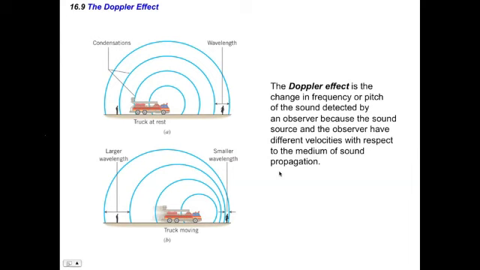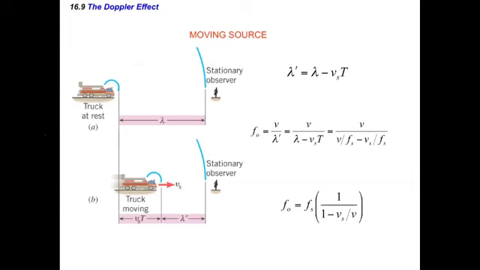We can then calculate the observed frequency, depending on whether a source is moving or not, based on some equations. For a moving source, when the truck is at rest, we have a certain wavelength, but as the truck moves, it decreases the wavelength heard by our observer. And so whenever a source is moving towards an observer, it will increase the frequency of the sound heard.